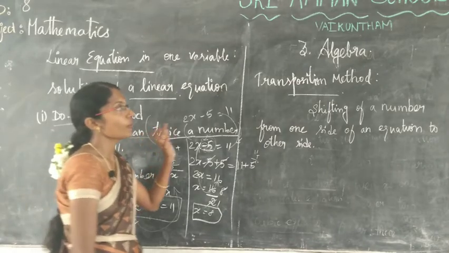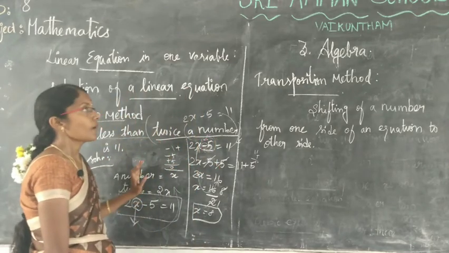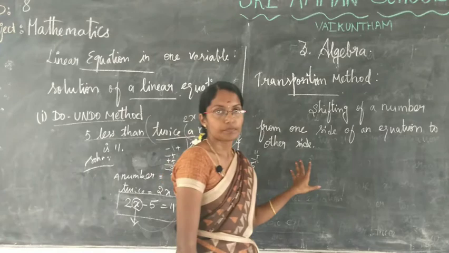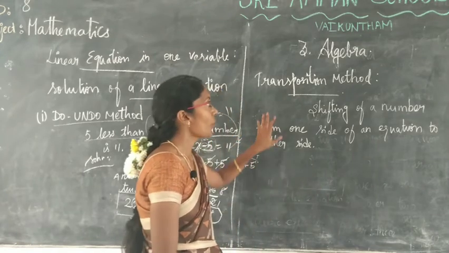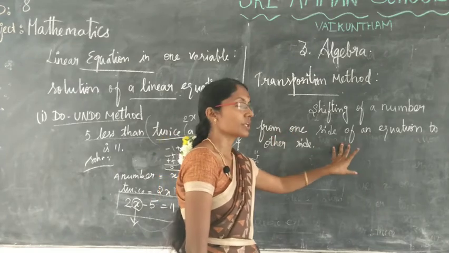Next, we are going to find the same value of x by the transposition method. What is transposition? Shifting of a number from one side of an equation to another side.